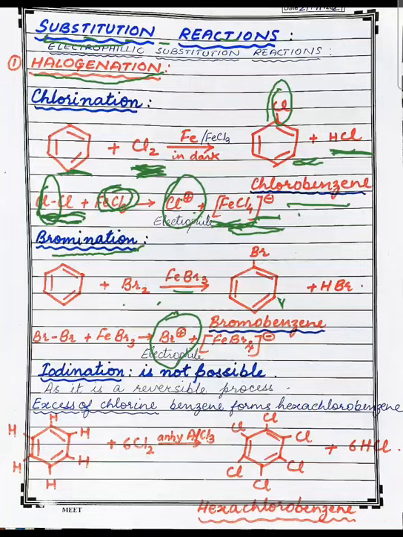Now, let's see the next reaction, that is in presence of excess of chlorine, benzene forms hexachlorobenzene. That is, all the hydrogen atoms of benzene are replaced by chlorine atoms.